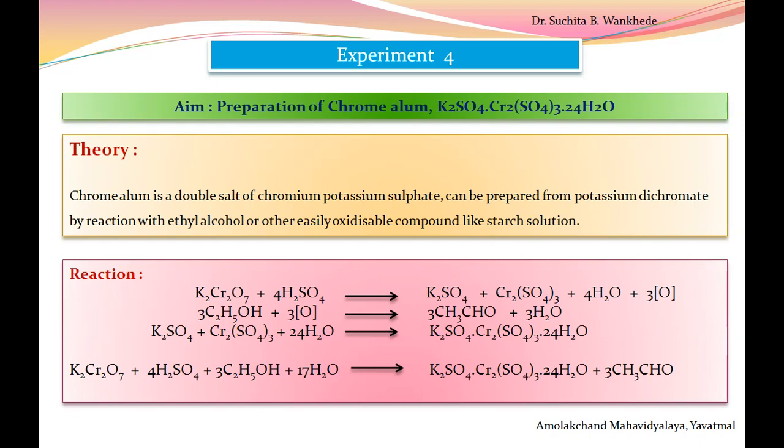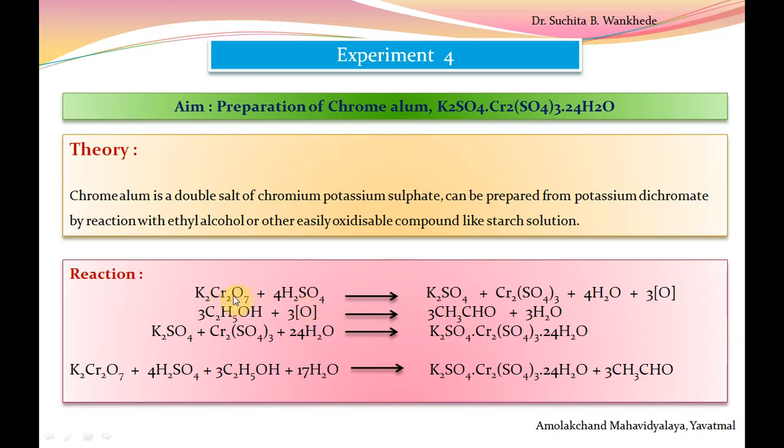During the reaction, first of all, potassium dichromate is reacted with acid, that is sulfuric acid. Potassium dichromate is an oxidizing agent and it is stable in the acidic medium.